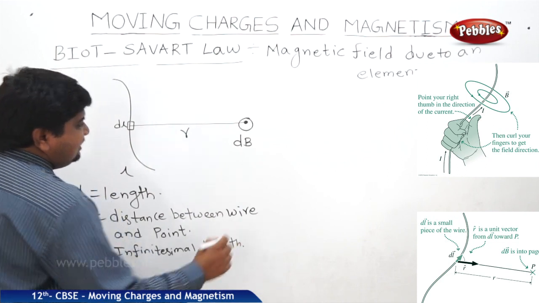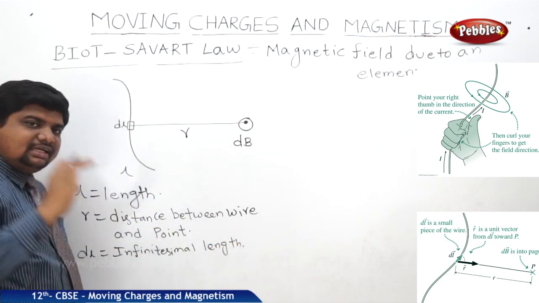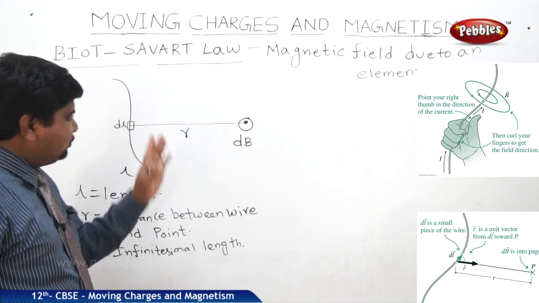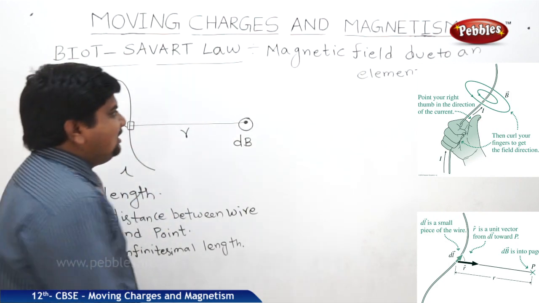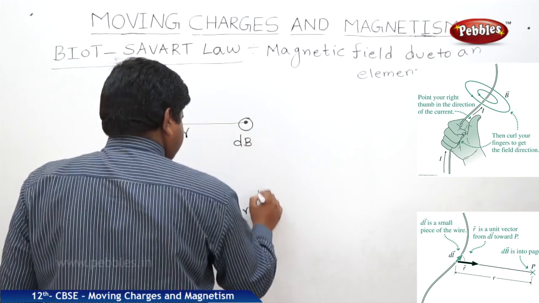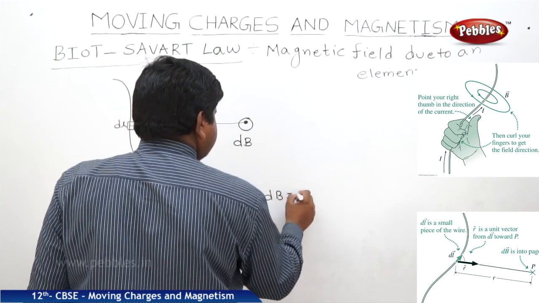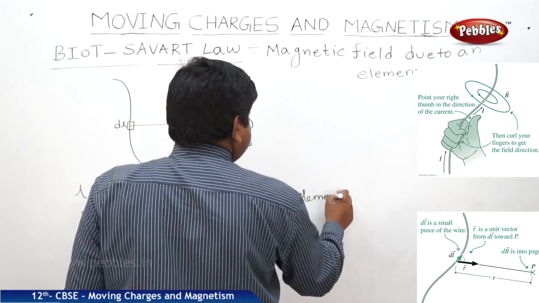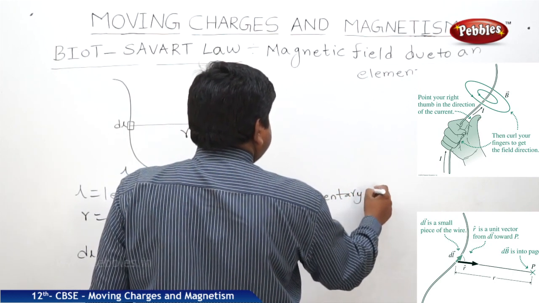Means we can say dl is a small portion among the lengthy wire, small portion. Where dB is the elementary magnetic field, or small element of magnetic field.